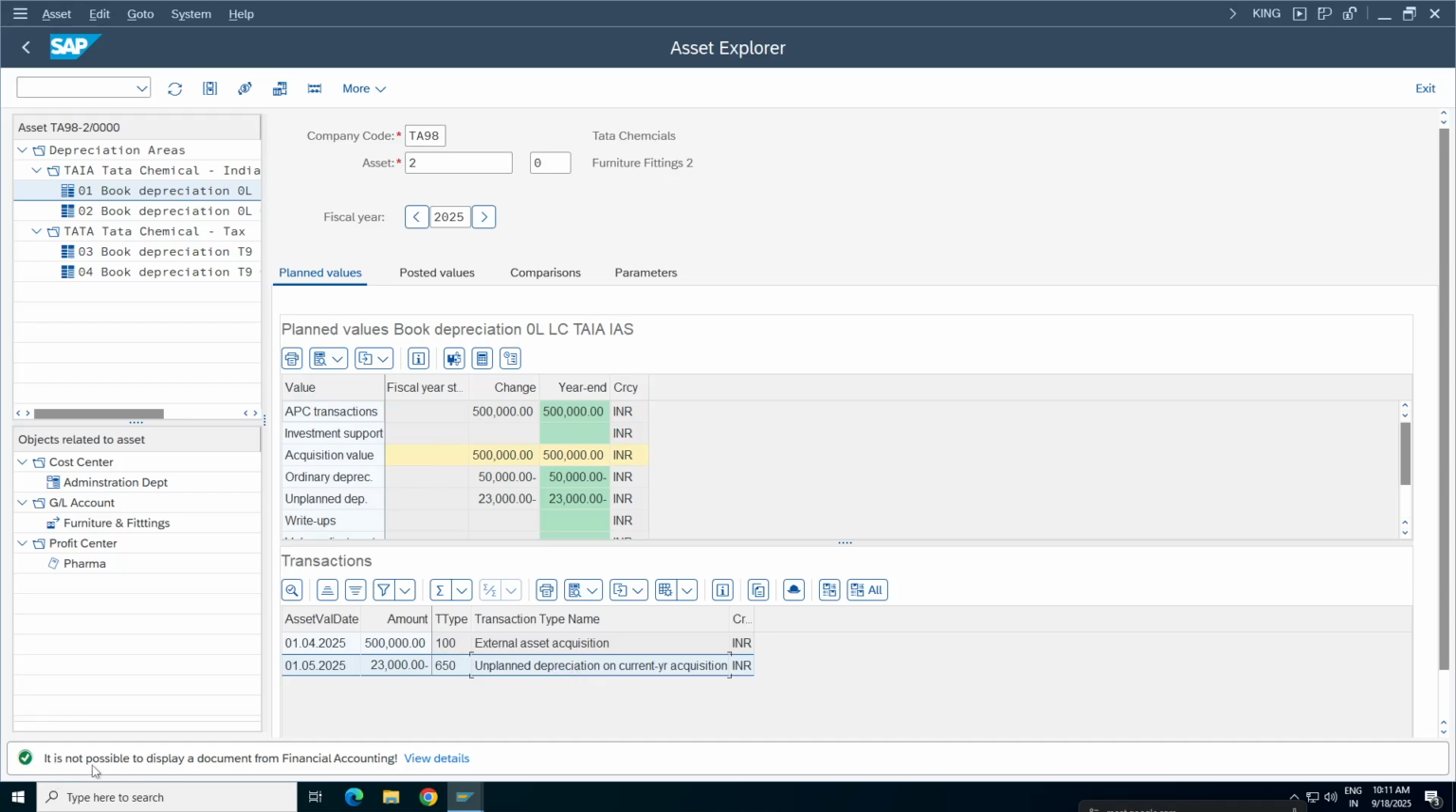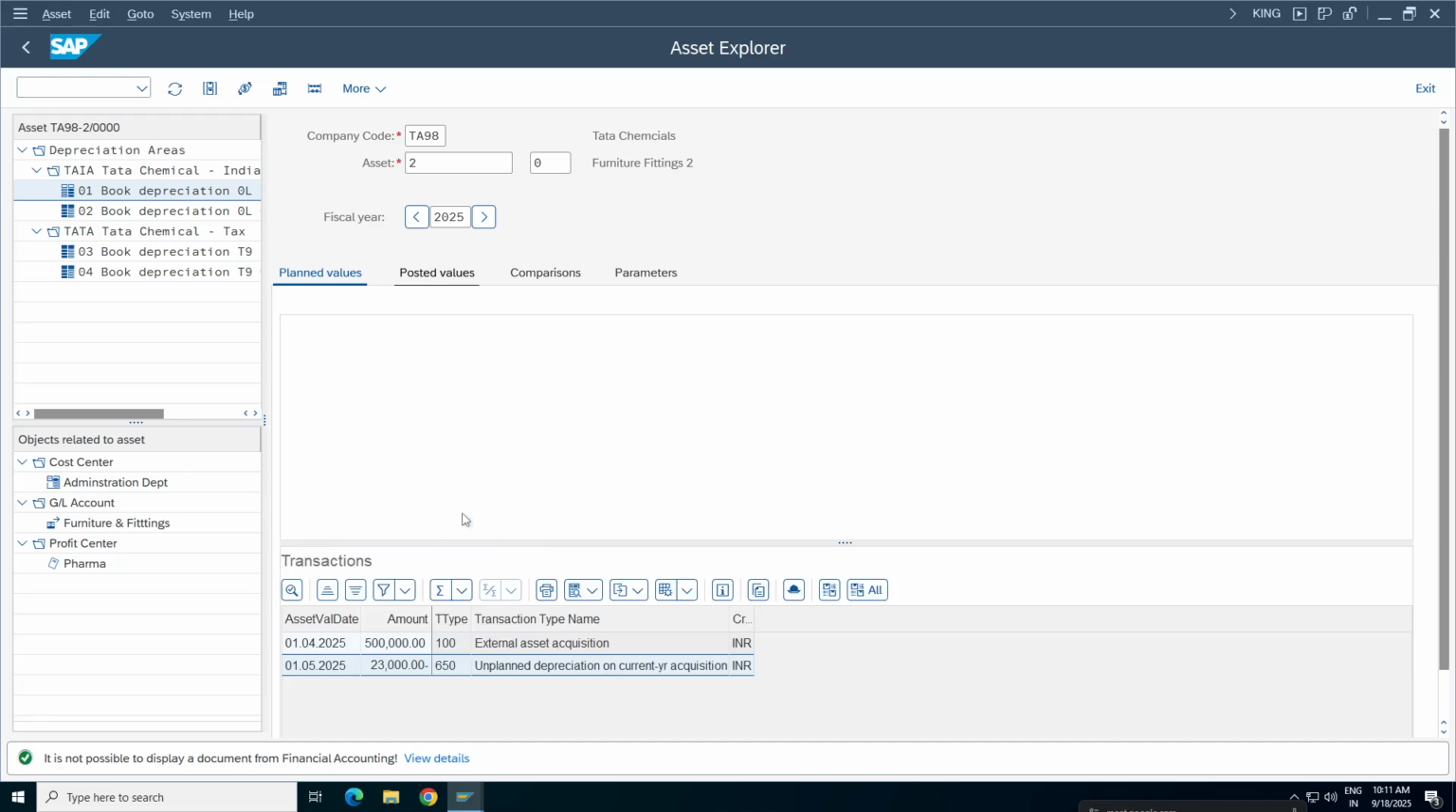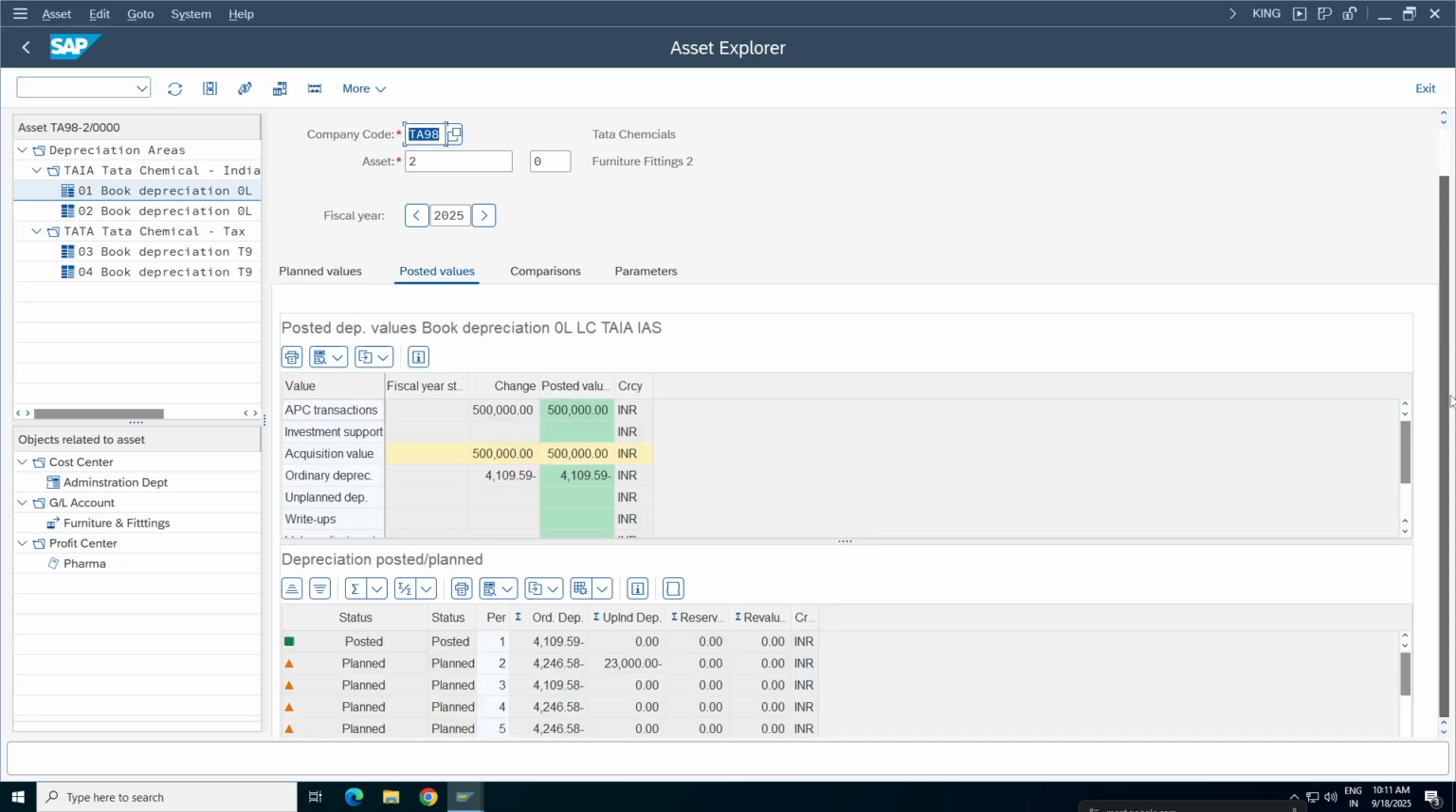So it is not possible to display a document from the financial accounting. You're just inserting the value, but we have not posted anything else. So the system has updated here. If you look here, this is your acquisition amount, both are acquisition value. Ordinary depreciation, which is 10% per annum, which is 50,000 on 5 lakhs. Unplanned depreciation is 23,000. So double click, okay, go to the book posted values, scroll down.